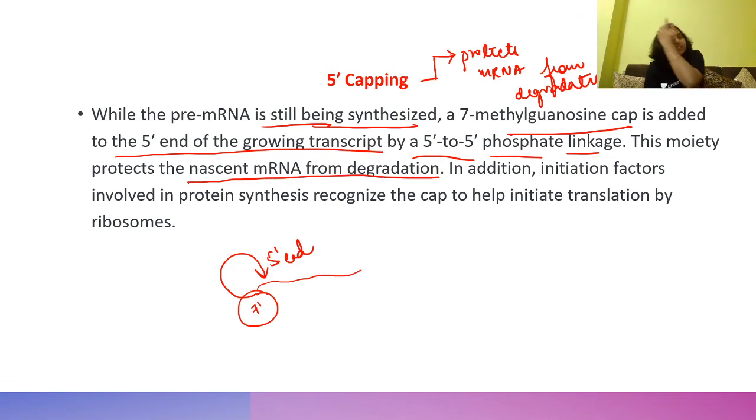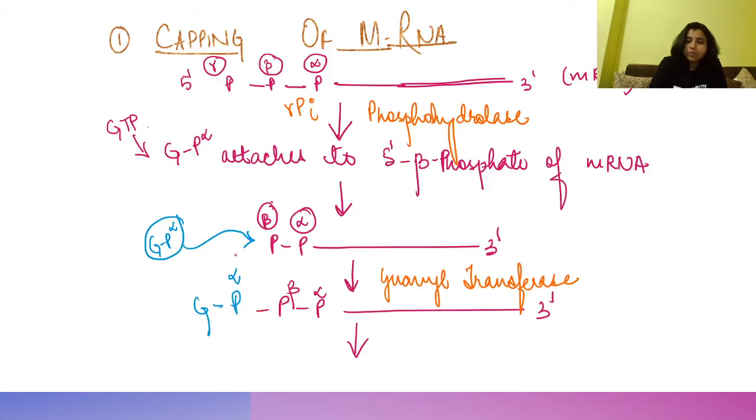In addition, initiation factors involved in protein synthesis recognize the cap to help initiate translation by ribosomes. There are certain initiation factors we have seen in our translation classes, and those initiation factors recognize this 5' cap and initiate the translation process.